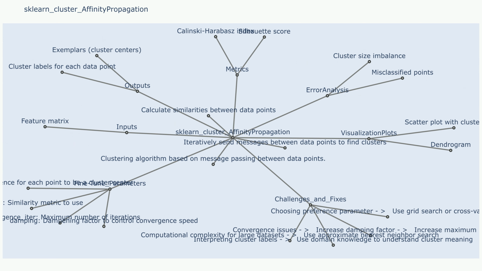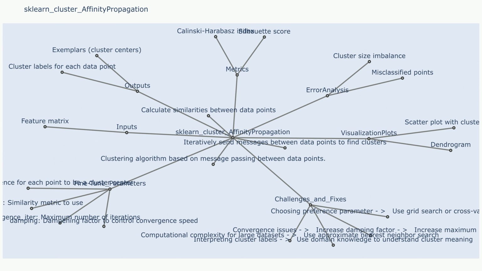Outputs. Labels, a vector of cluster labels assigned to each data point. This is a NumPy array. Cluster centers indices, a vector of indices indicating the data points that were chosen as exemplars. This is a NumPy array.